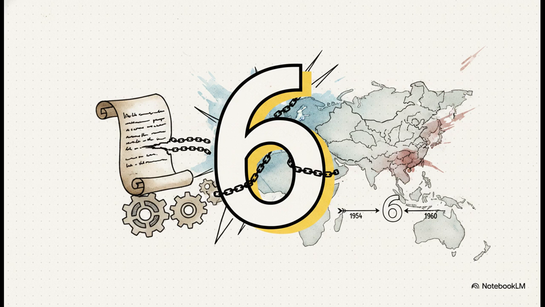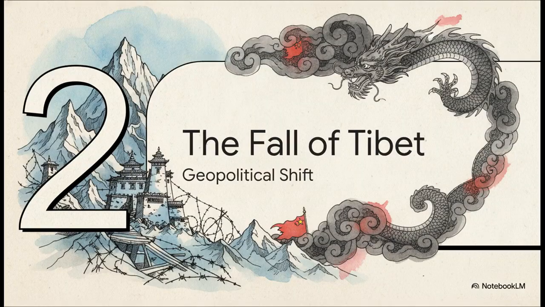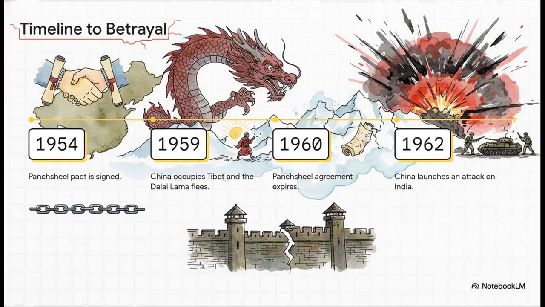The source argues this wasn't just some minor administrative detail, it was a highly calculated timeline that perfectly aligned with China's broader regional ambitions. Let's look at the next phase and see exactly how that timeline set the stage for a massive geopolitical turning point. Check out how these events slot perfectly into that 6-year window.